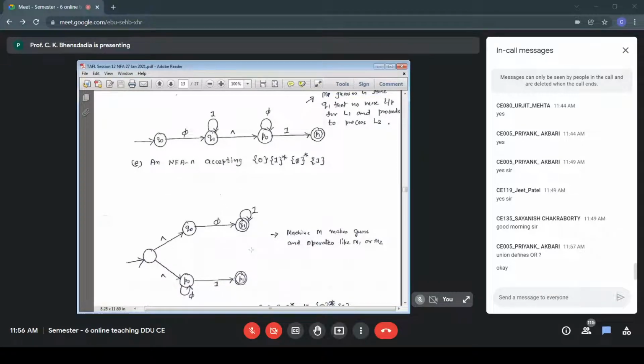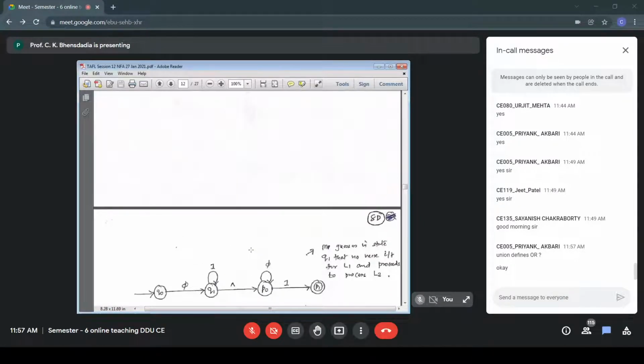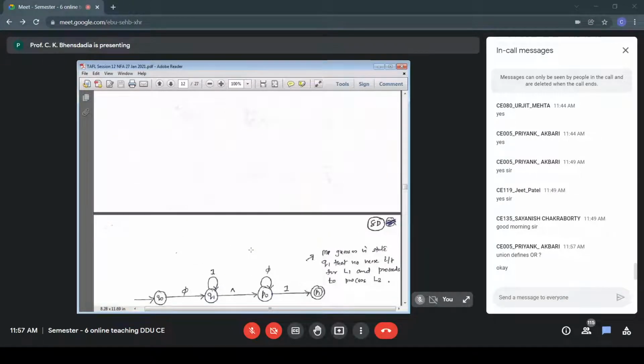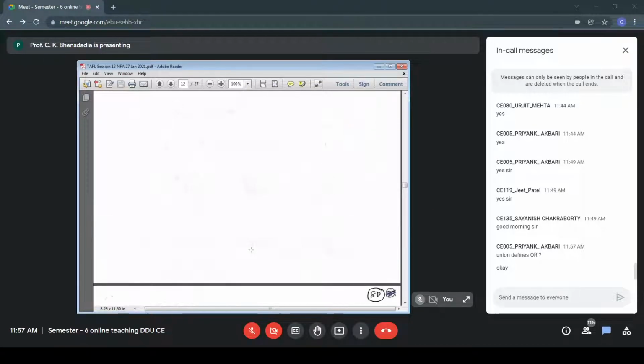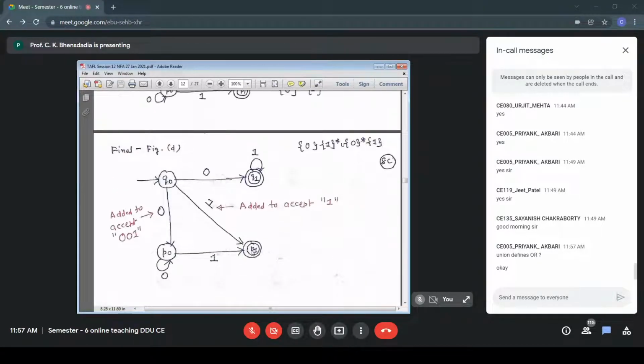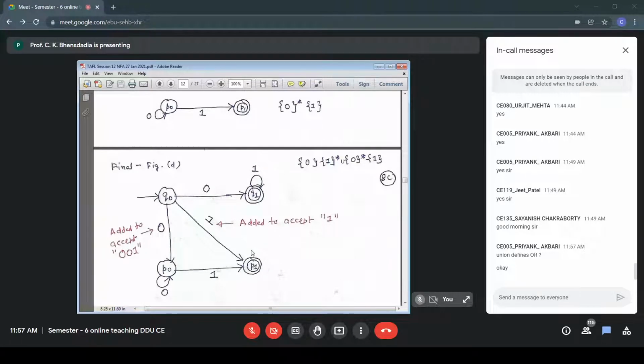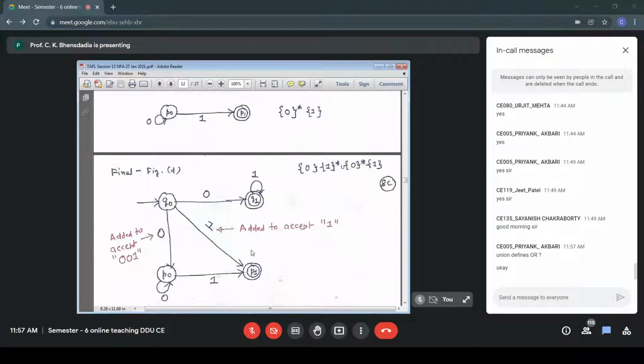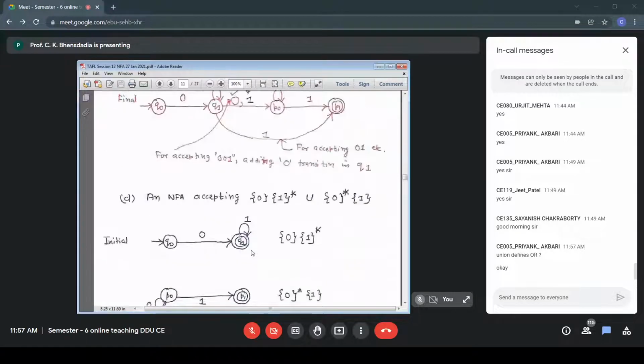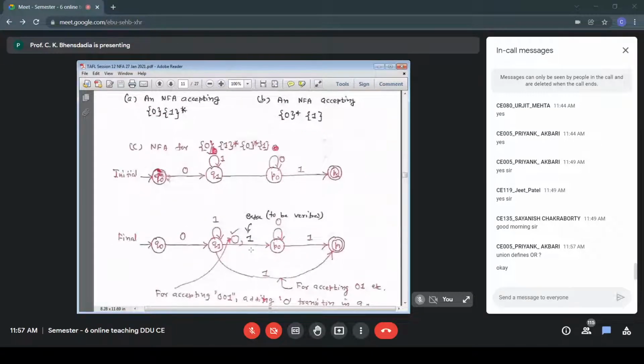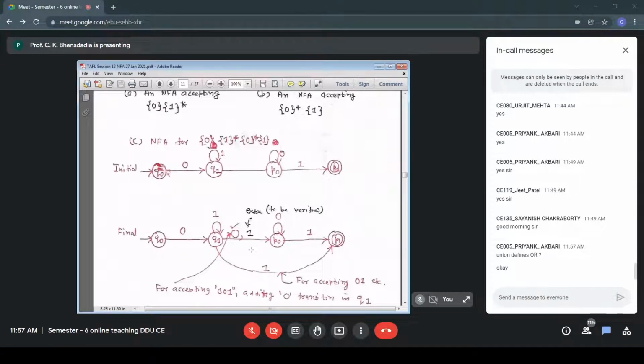If this version of NFA can accept L1 union L2, and similarly L1 L2, then my process of constructing NFA becomes very simple. I don't need to do analysis. I don't need to find out the strings that should be accepted and rejected, as we did in figure D and figure C respectively for concatenation and union.